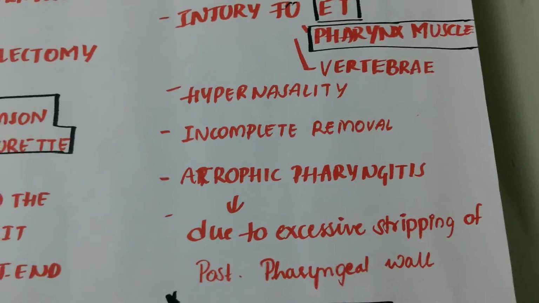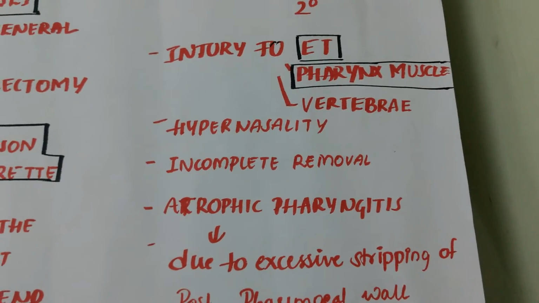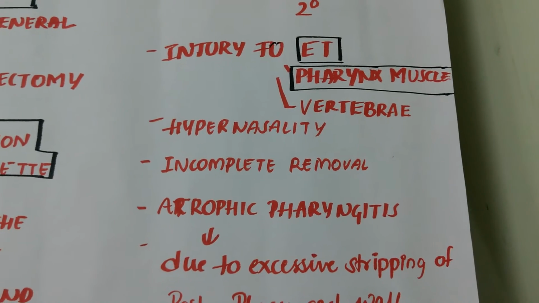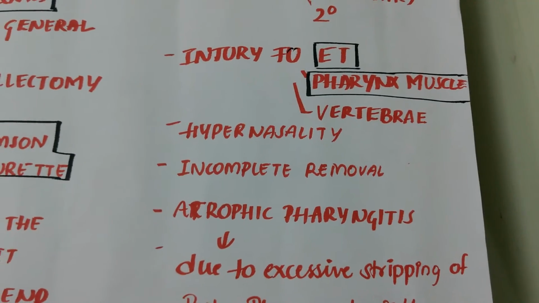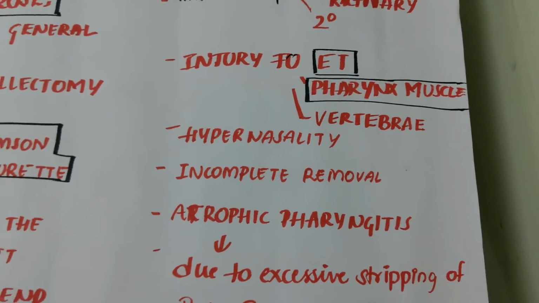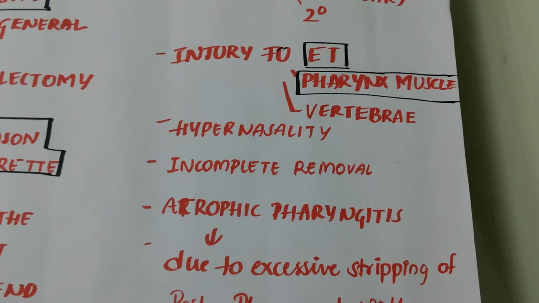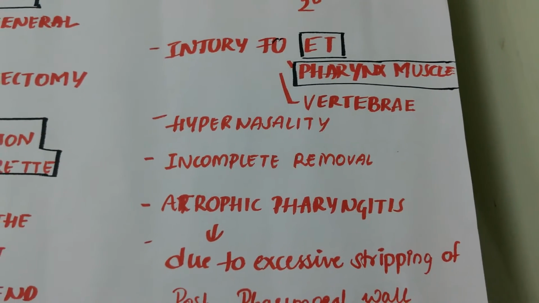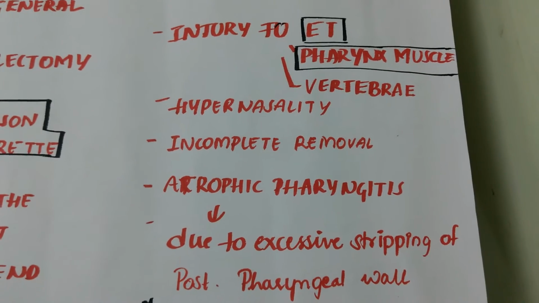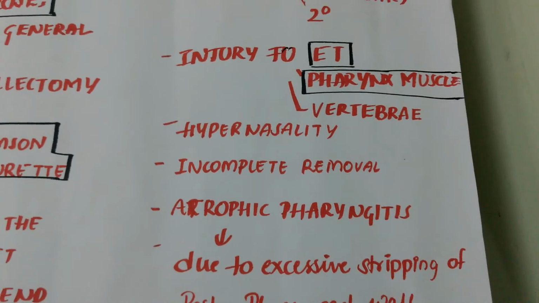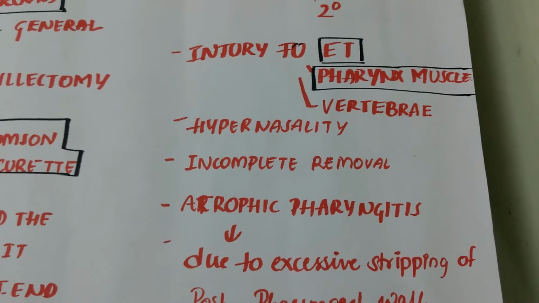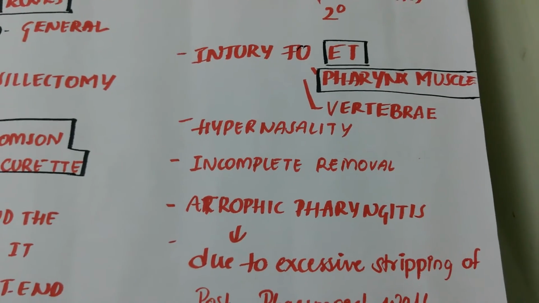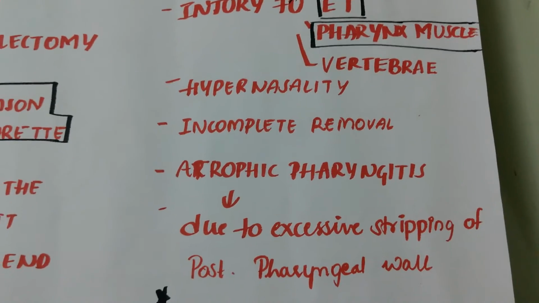Hypernasality. Due to large adenoids, the palate grows inadequately. After removal of adenoids, the soft palate is insufficient to close the nasopharynx. It results in hypernasality and incomplete removal of the adenoids. It is because of the blind operation, and the adenoids are a diffuse mass which is not encapsulated.